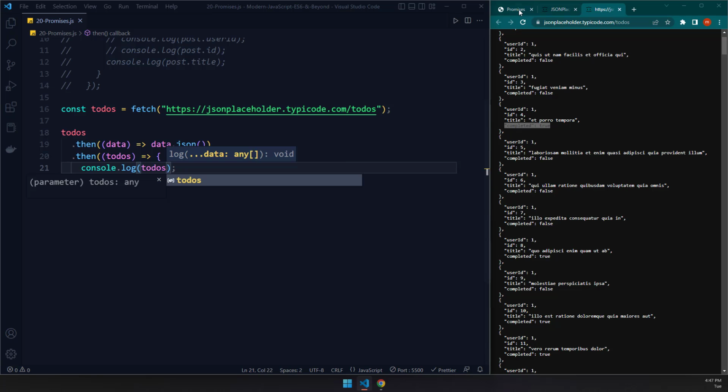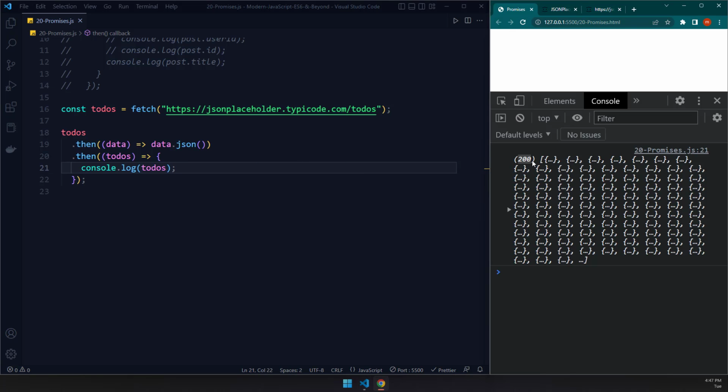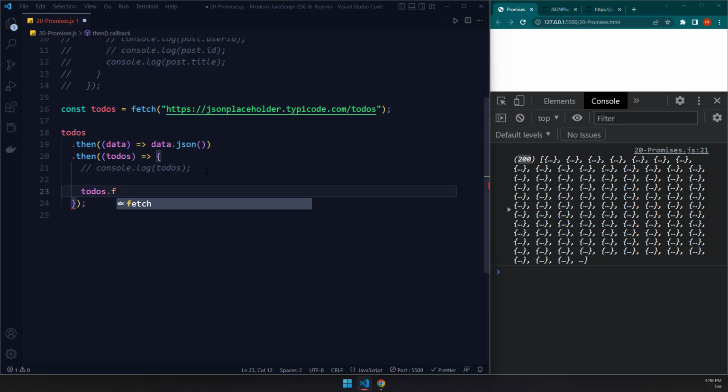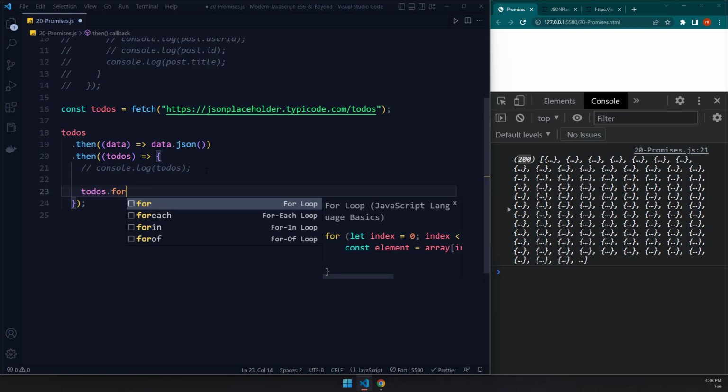To-dos, let's save that. So let's come in here. We can see we have 200 to-dos. Again, take a look at the structure. We have an array of objects. It's an array, so we can iterate over it. You could use the for each method, you could use the map method, you could do whatever you want. So what I could do is just do the for each method, in case you're wondering about that.